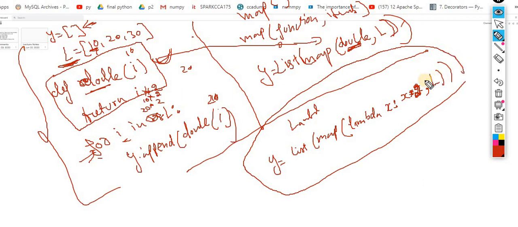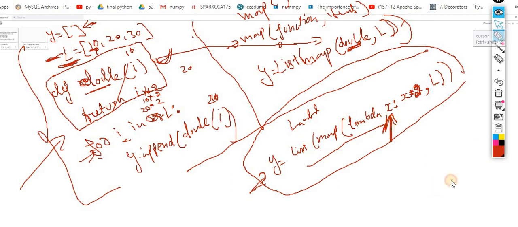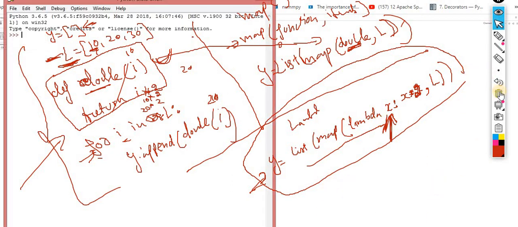Choice is again yours. One way is the simple way, you know this concept. The second way, you know the other way, that is map, and you know map takes a function, so you pass this function. Third way, the same thing, you don't need to use this scenario, just take this data and process it with the help of map, and inside map you take advantage of lambda, because lambda, we know, is the anonymous function. I will show you all the concepts here so the picture will be clearer.